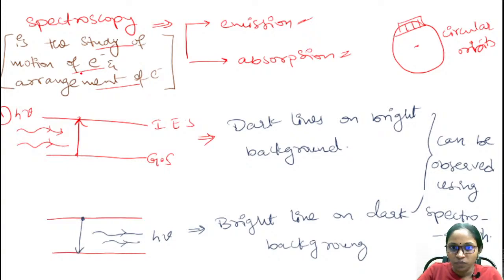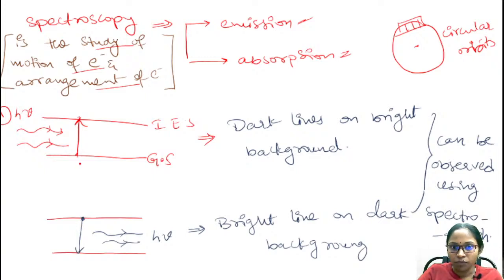As the electron revolves in the circular orbits, each atom contains an infinite number of orbits, and according to the atomic mass number, we will have the valence orbits and so on.